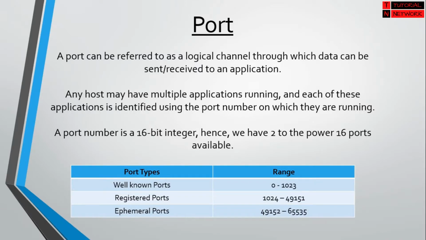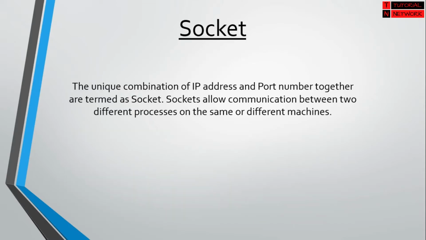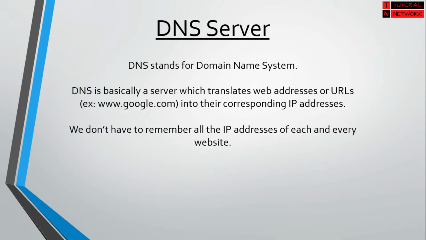A port number is a 16-bit integer and we have 2 to the power 16 ports available. You can see different port types and their number ranges here. What about socket? It is easy to remember. The unique combination of IP address and port number together is termed a socket.